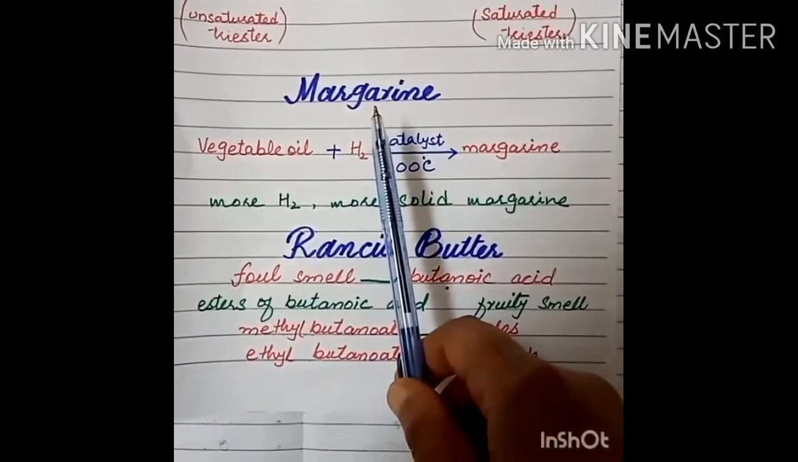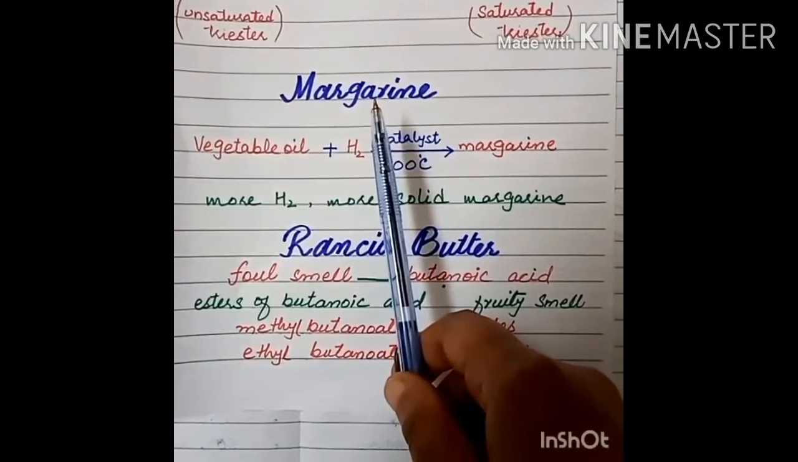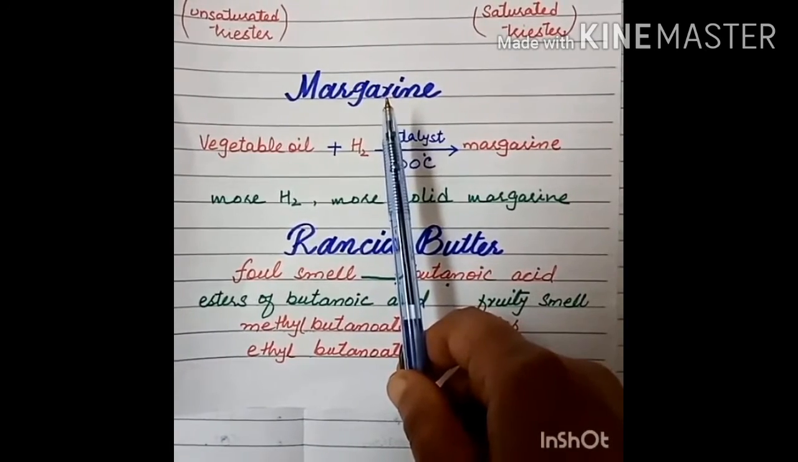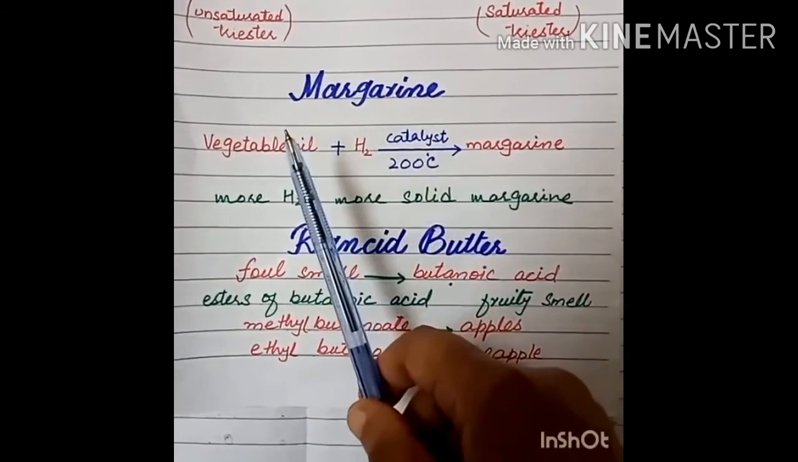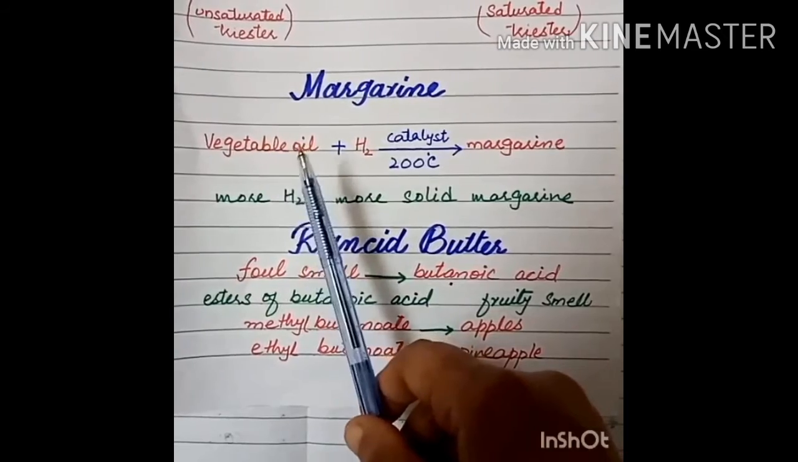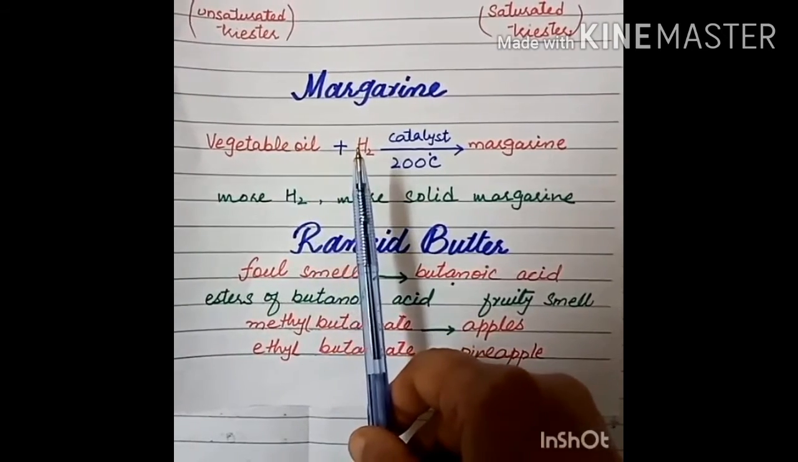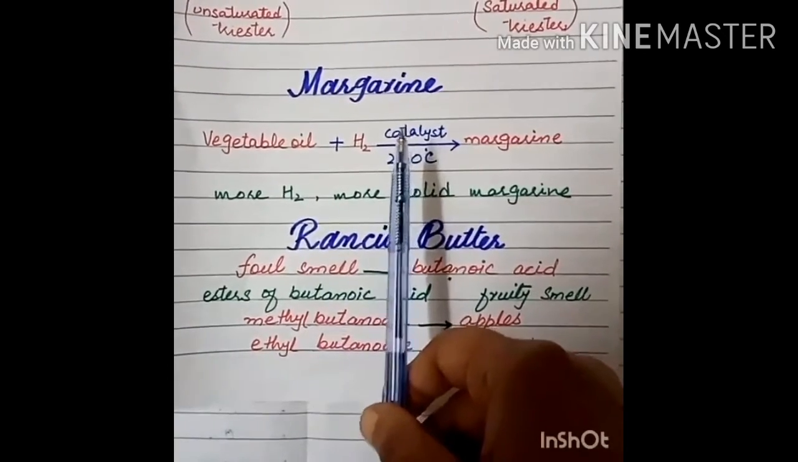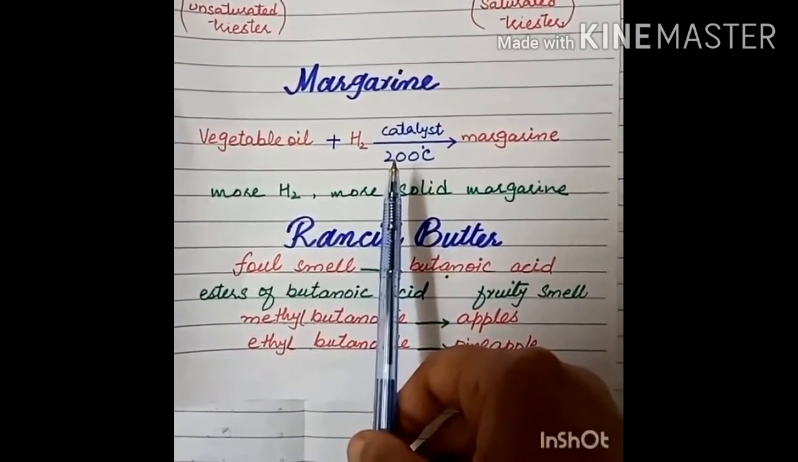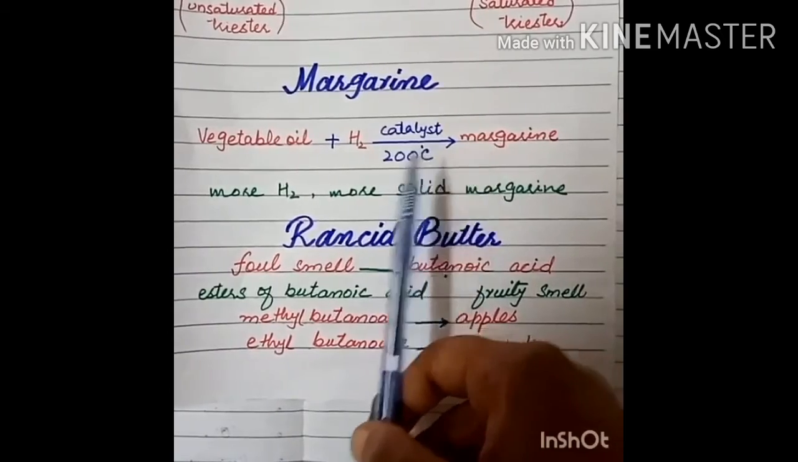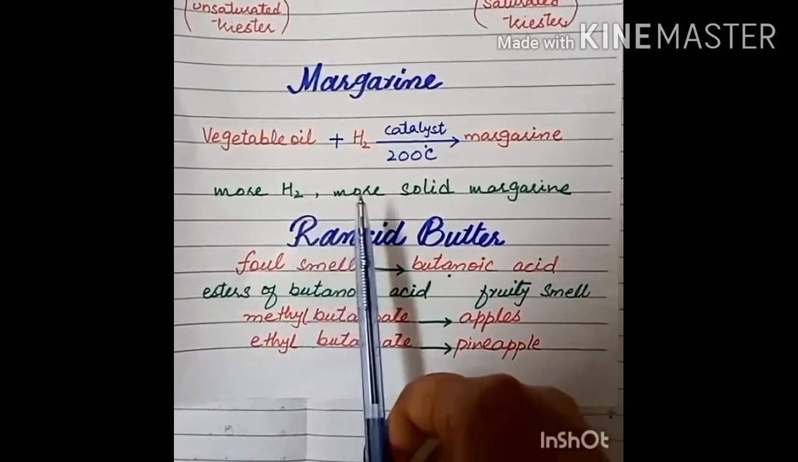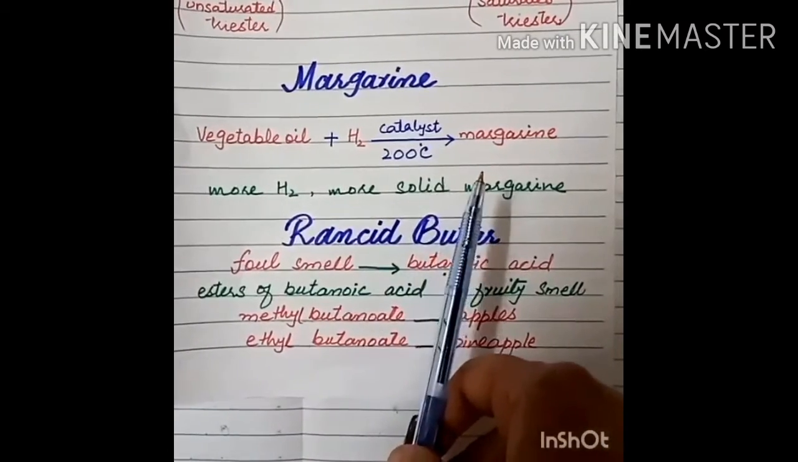Okay, the next information is about margarine. First, understand what is margarine. Margarine is a type of butter, but that is obtained from vegetable oil or plant oils. When hydrogen is passed through the vegetable oil in the presence of catalysts which speed up the chemical reaction at 200 degrees centigrade, what will form? Margarine. The more hydrogen passed through the vegetable oil, the more solid the margarine that will form.